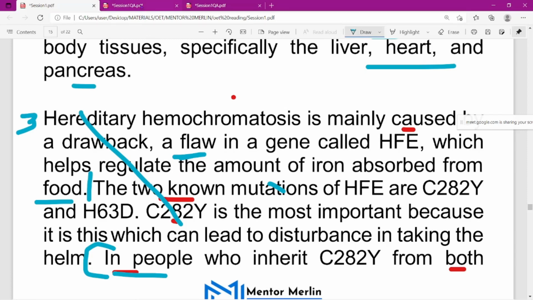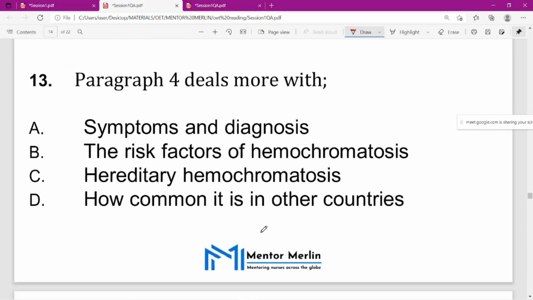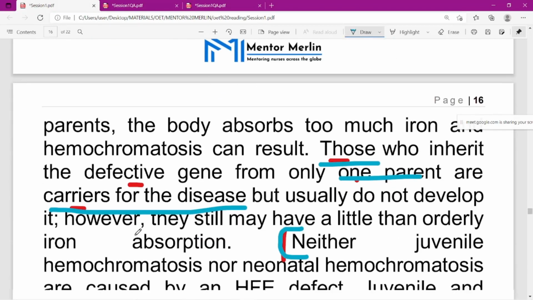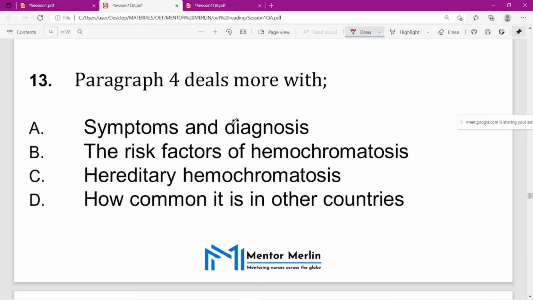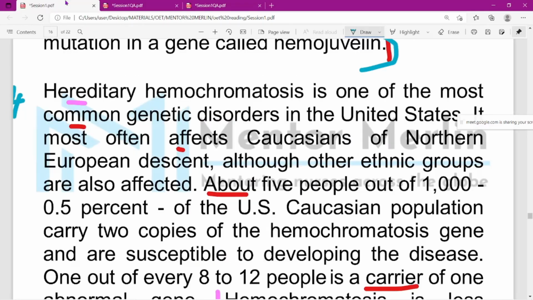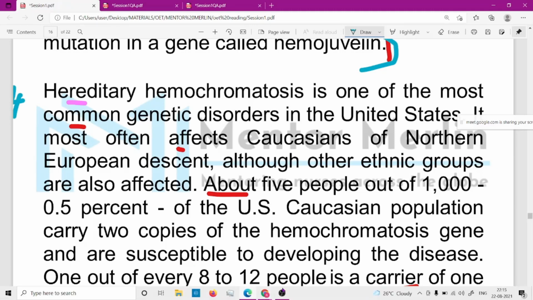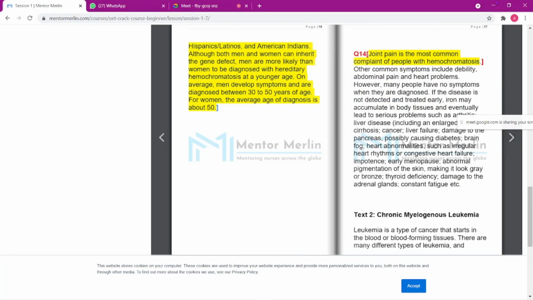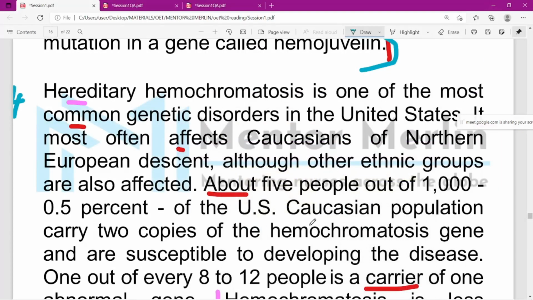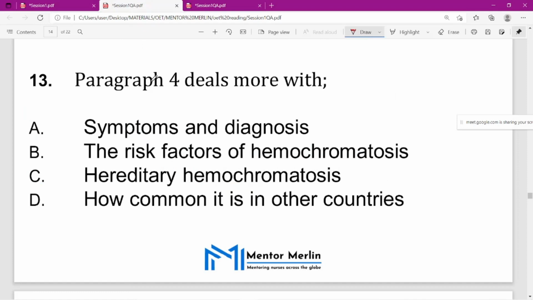Okay, so anyway, I think that will be easy. So paragraph 4 deals more with the... Actually, the answer shown over here is that, see, in the highlighted teacher's guide it will be the entire paragraph. So we won't be getting any clue over there. Yes, it deals more with, in this case, the entire paragraph.